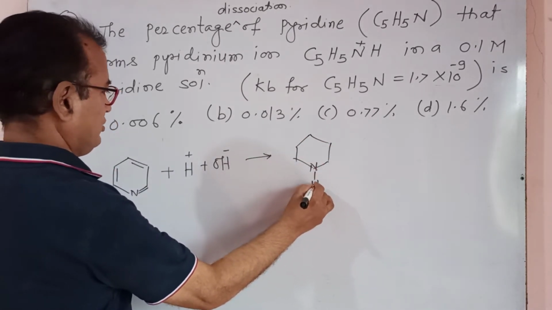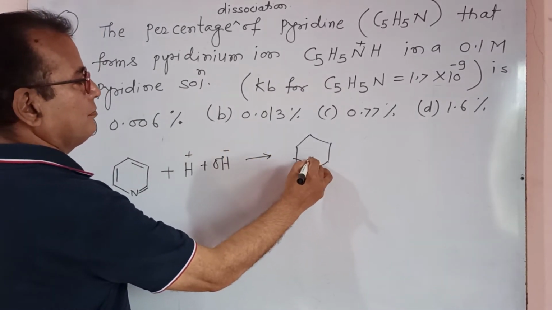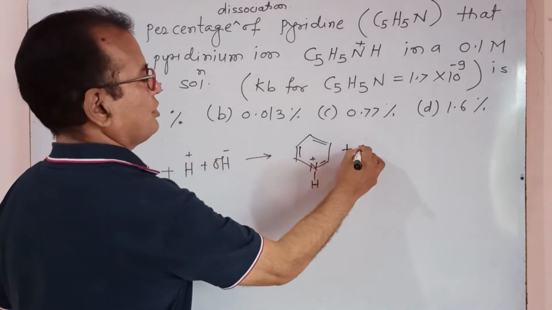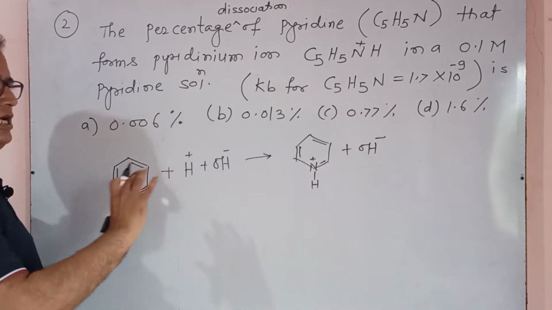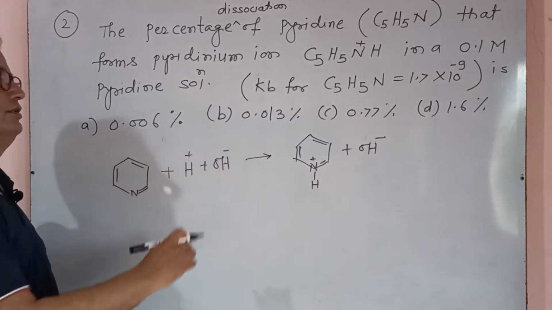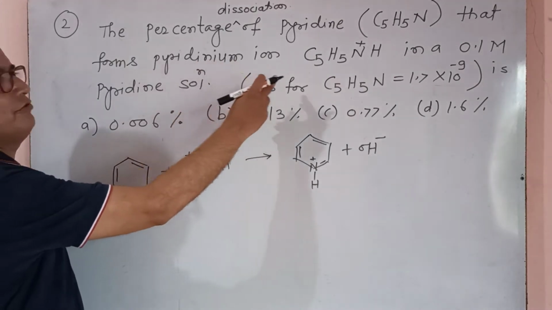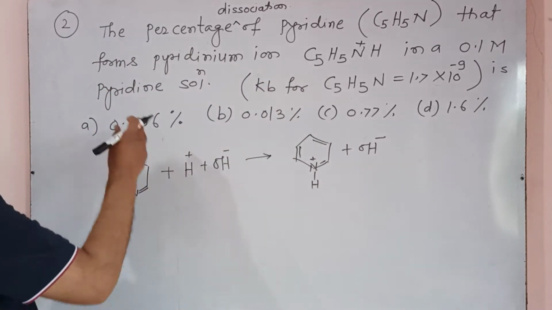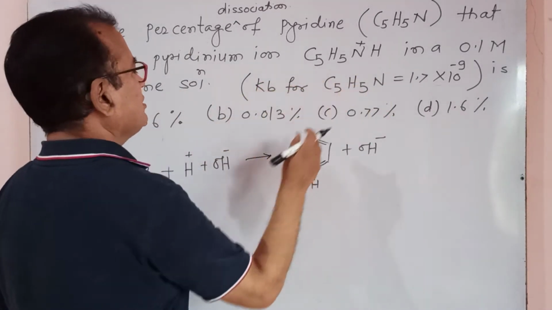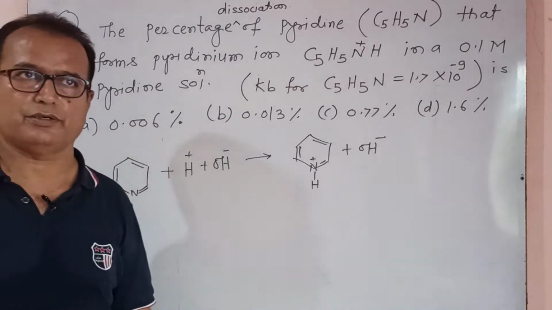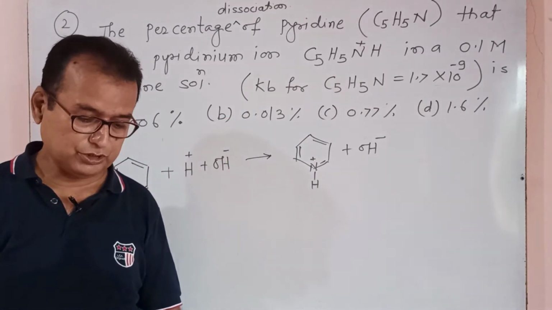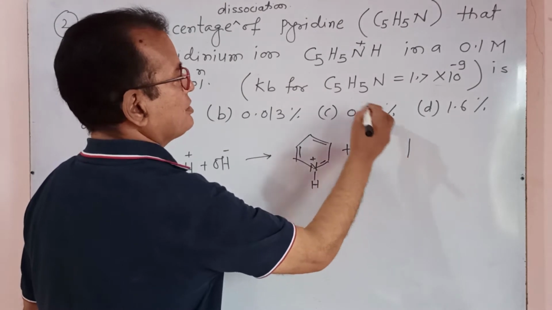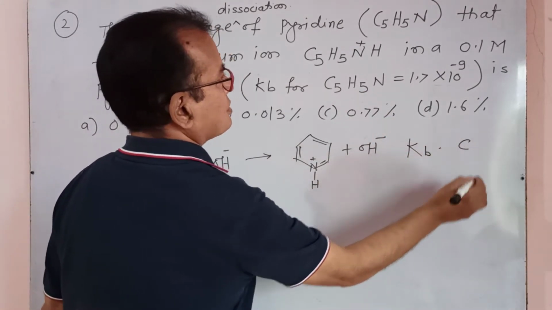N H plus, plus OH minus. This is the hydrolysis reaction of the pyridinium ion, which is formed, C5H5N plus H, in a 0.1 molar pyridine solution. Kb is given to you. Before starting percentage dissociation, you must determine what the given values are. Kb and concentration C are given to you.